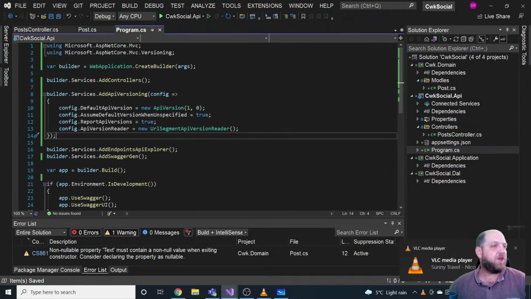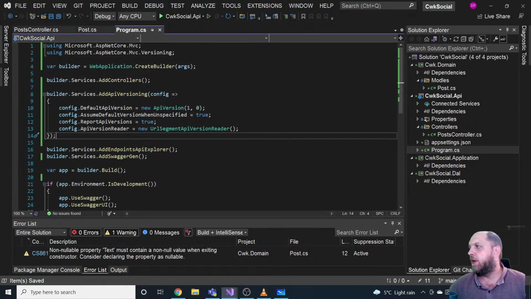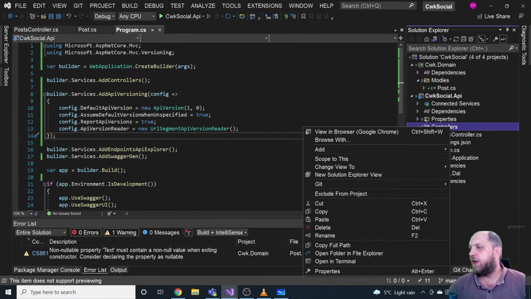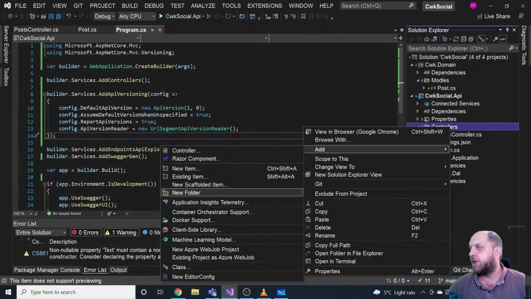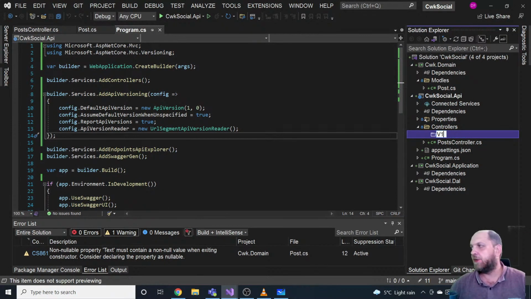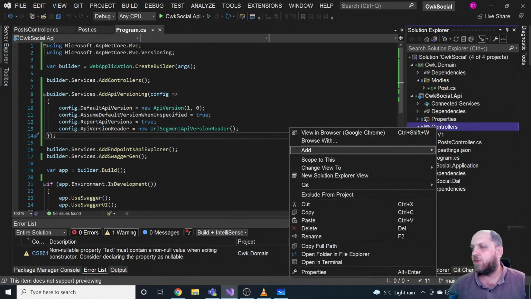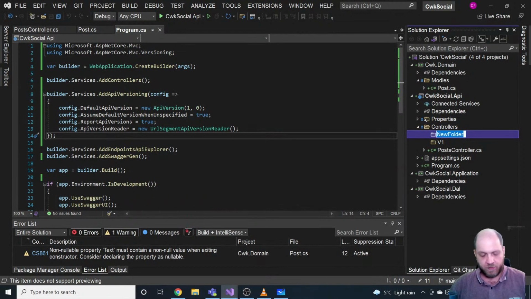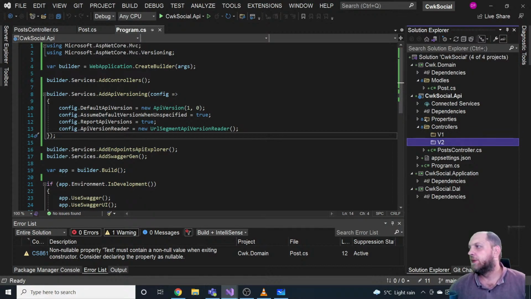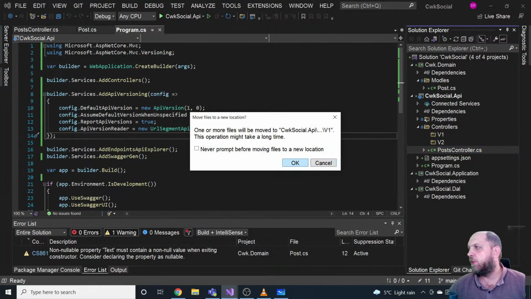And now let's go back to the controllers and let's create two versions for this post controller. In this case, we'll also restructure a little bit. Under the controllers folder, we'll have a v1 folder, and we'll have, for instance, a v2 folder. Okay, and let's move this post controller into v1.